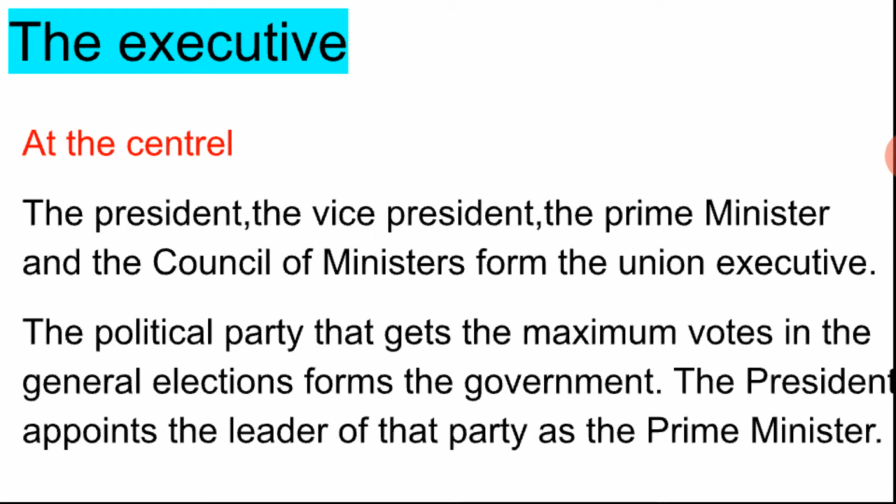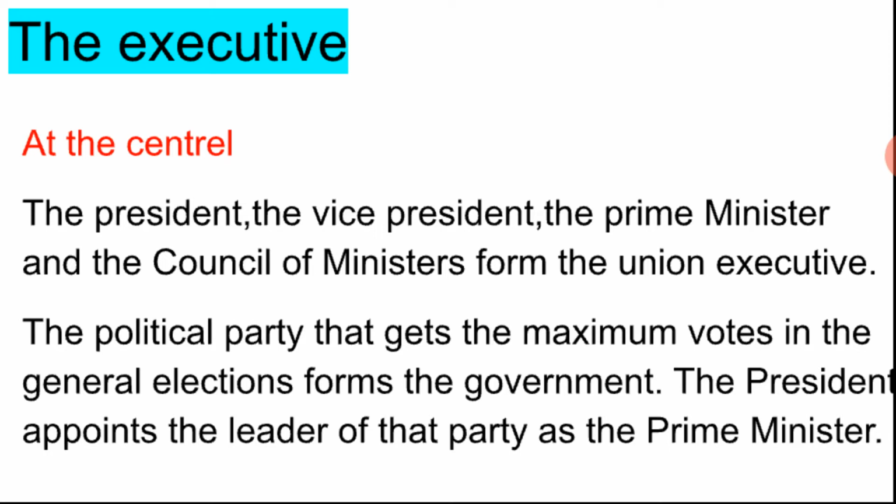The political party that gets the maximum votes in the general elections forms the government. The president appoints the leader of that party as the prime minister. The party that gets the maximum votes in the general elections forms the government. They are the only ones forming the government. The president appoints the leader of that party, the party that has got the maximum votes, as the prime minister.